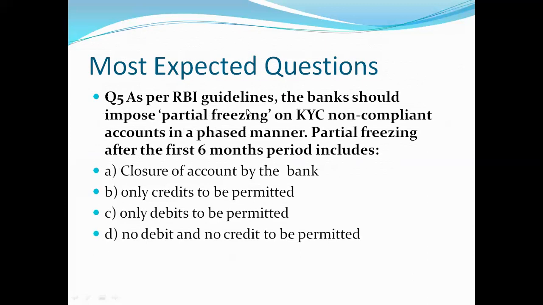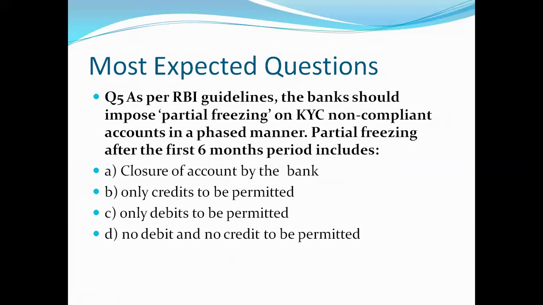Let's see next question, question number 5. As per RBI guidelines, the banks should impose partial freezing on KYC non-compliant accounts in a phased manner. Partial freezing after the first 6 months period includes: closure of account by the bank, only credits to be permitted, only debits to be permitted, no debit and no credit to be permitted. So friends, what is the meaning of partial freezing after the first 6 month period includes?